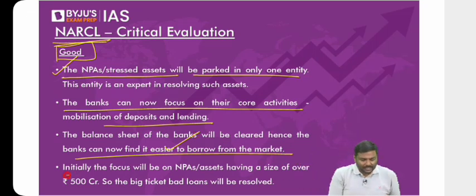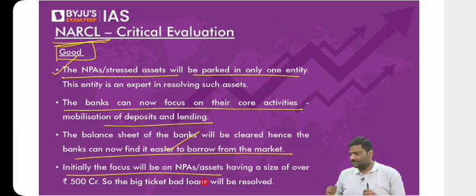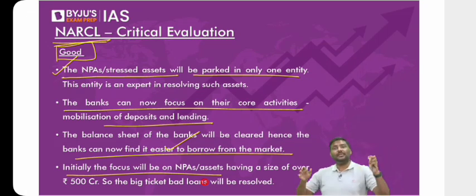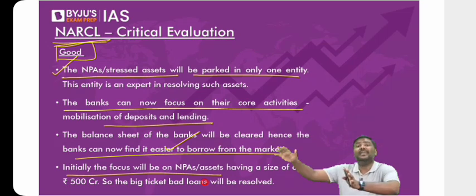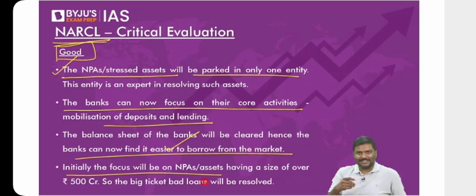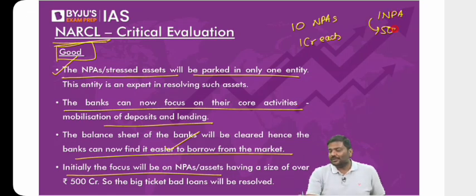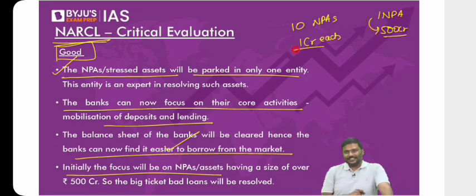Of course, no. And the next one, initially to begin with, the NARCL will be focused on large value loans which have become NPAs in the banks. Why? You should clear larger value loans first, then focus on small value loans. For example, is it good that you clear 10 NPAs of 1 crore each, or you clear 1 NPA whose value is 500 crores? You tell me which is better. Does it make sense or not?